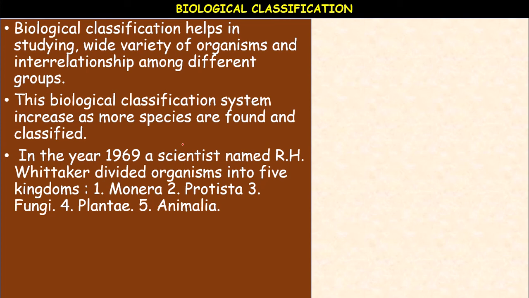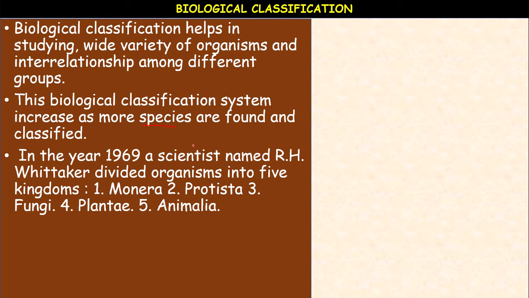What is a species? A species is nothing but the group of organisms belonging to the same population, which are similar in structure and which can interbreed, which can reproduce. So, such a group of organisms comes under one species.